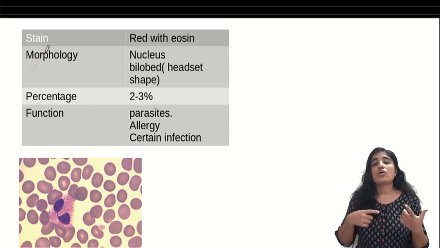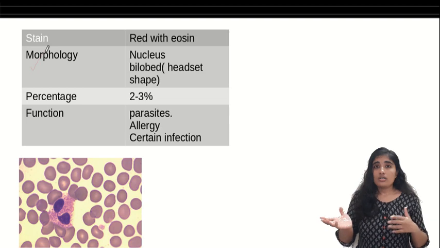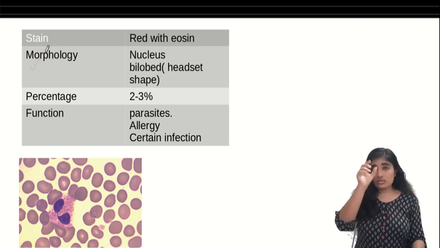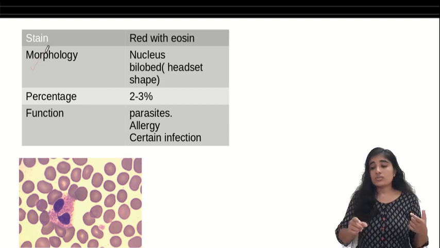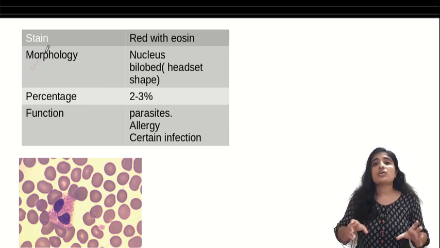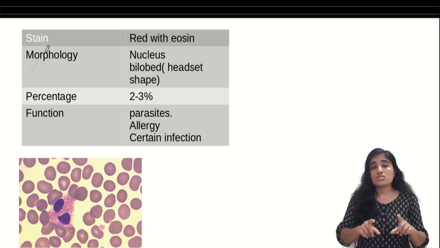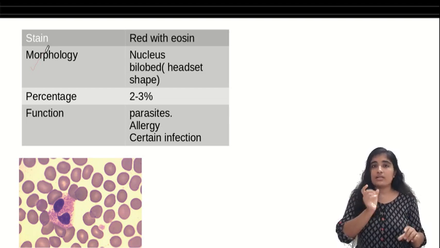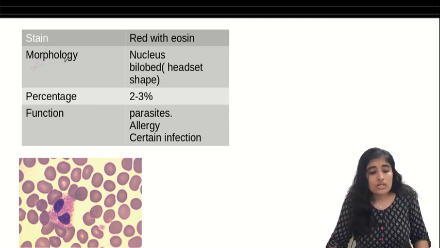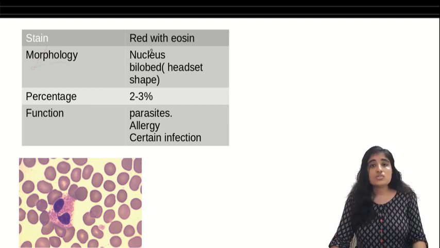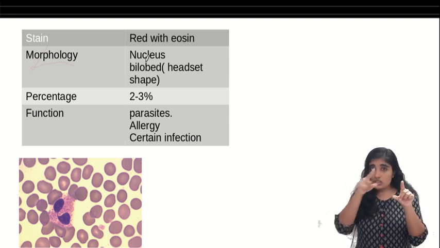Listen to these nuclear morphologies, because you may get a question in an entrance exam, or you may be observing through a microscope, seeing different WBCs, and want to identify them. These colors and nuclear morphologies will help you identify them, because this is what makes them distinct. So the eosinophil has a bilobed nucleus, 2 lobes which are connected to each other.